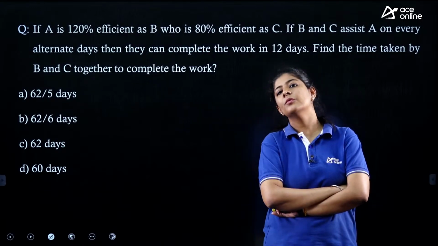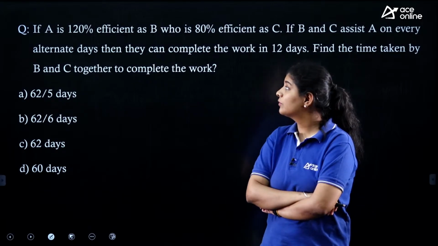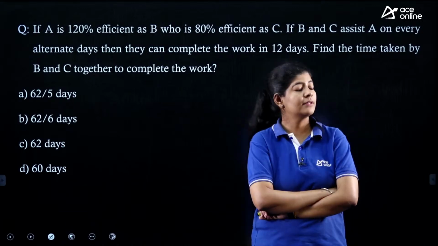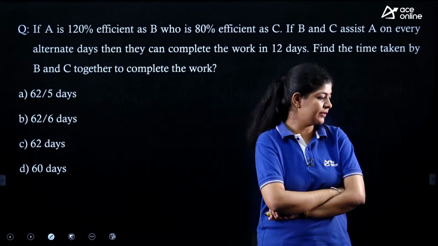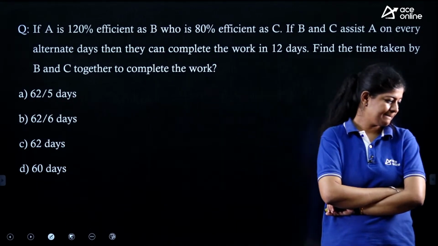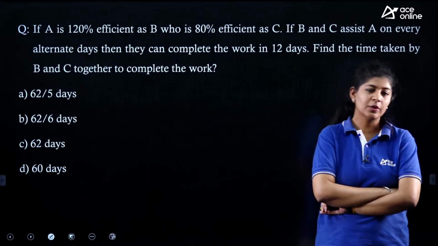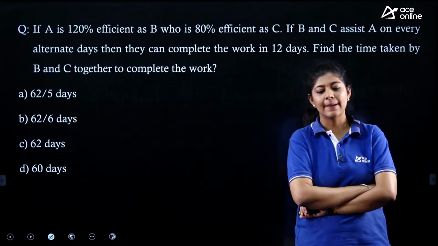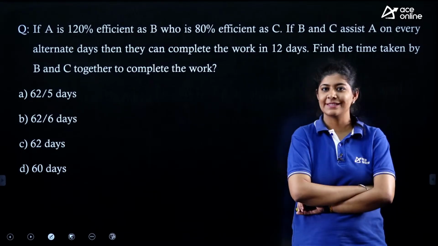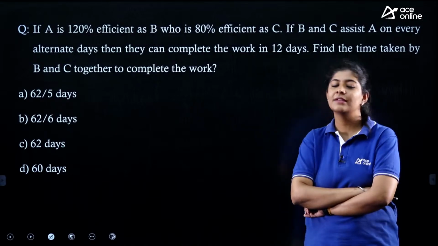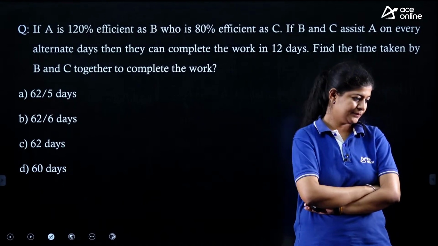First, what we need to do is write down the combined ratio of their efficiencies. We need to write down the combined efficiency of A, B and C. Once we get it, we will easily be able to get the answer.